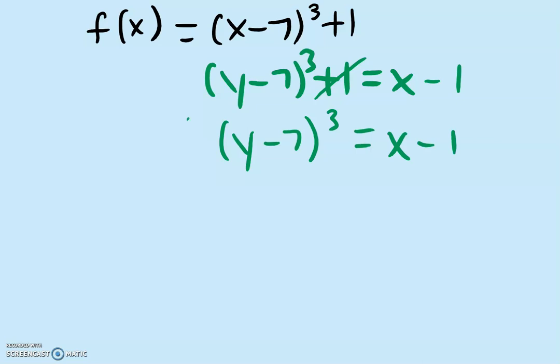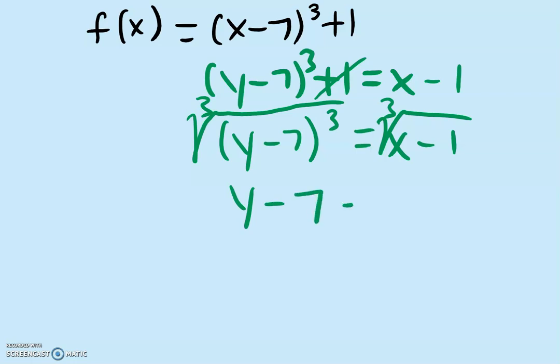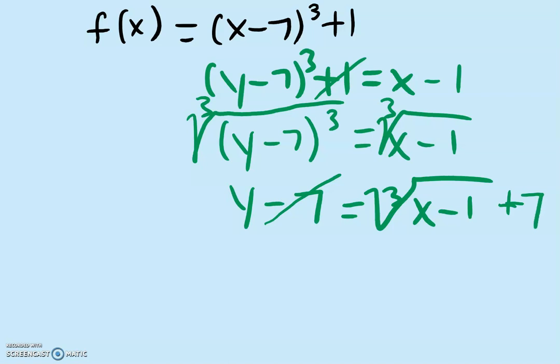Now to get rid of the cube, we'll take the cube root on both sides. And we get y minus 7 equal to the cube root of x minus 1. And now to get y by itself, we just need to bring this minus 7 to the other side.